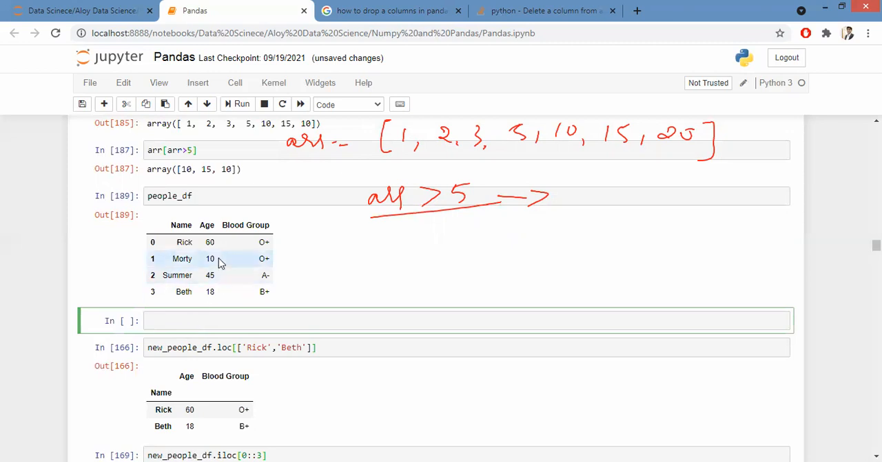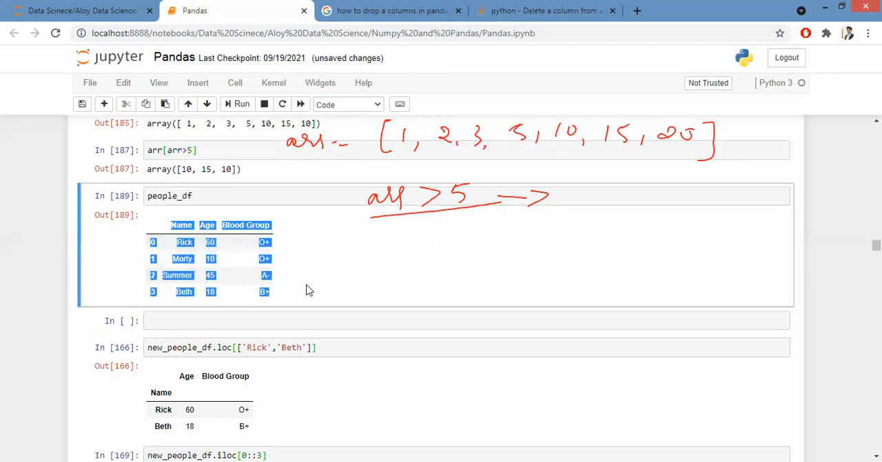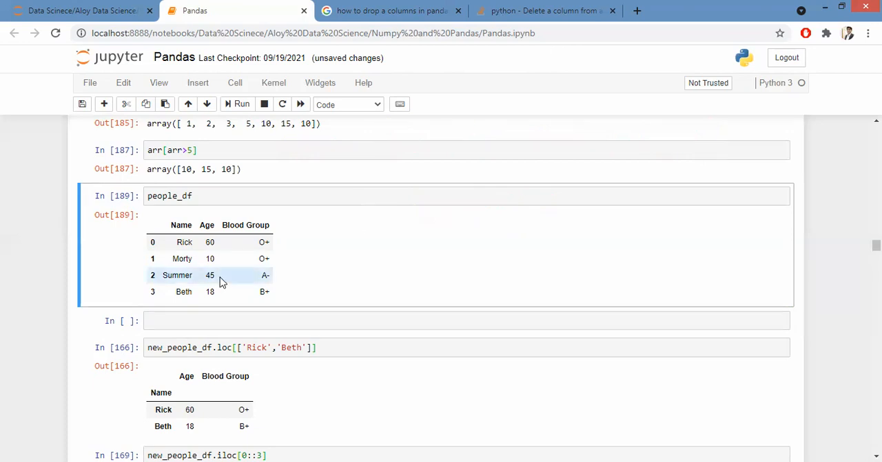I need to filter out this data frame for people whose age is more than 18. Okay, more than 18. By looking at this data frame, since it is very small, you can say that Rick and Summer are the only people who are older. But if you have a data frame with 700 or 800 rows, you can't go and pinpoint it, right?